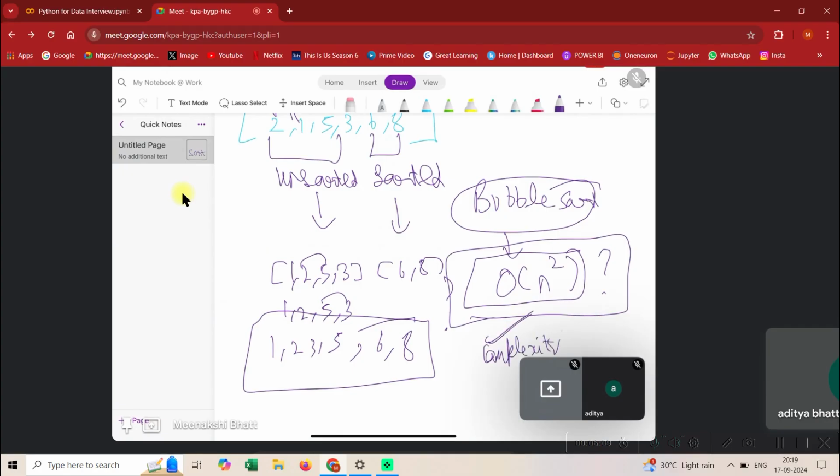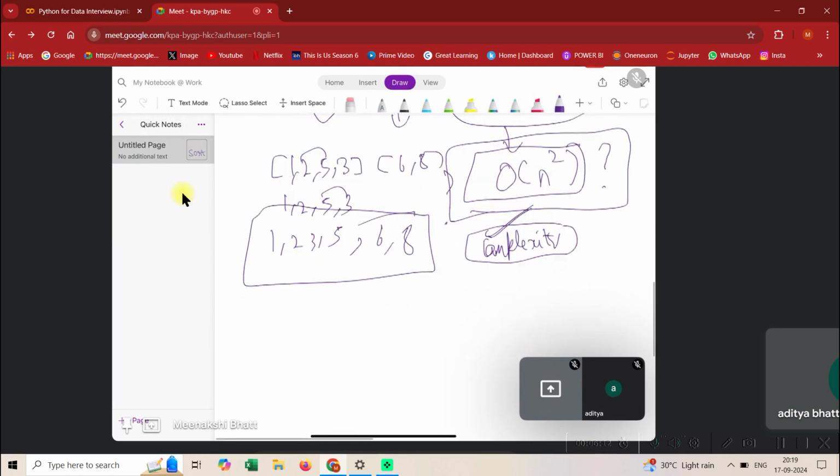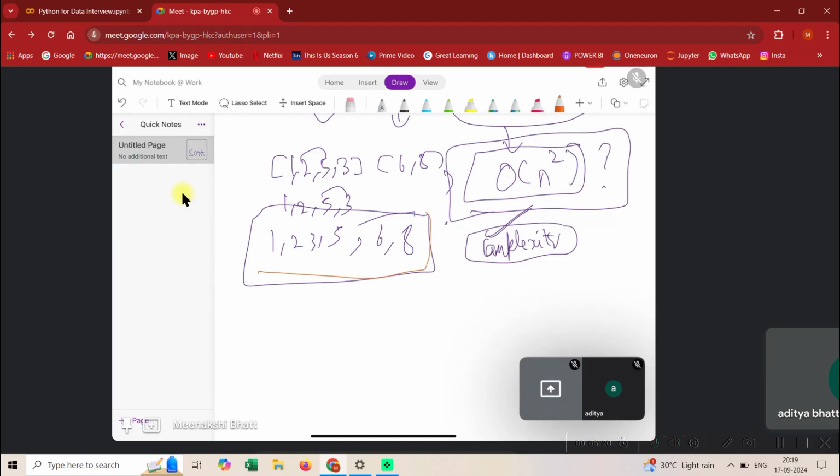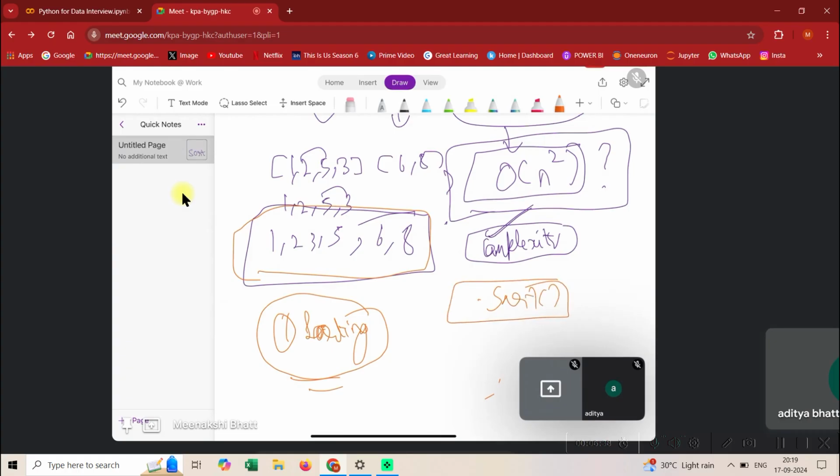Even if you skip this part, it is not very important, but the question is whether you are able to understand at least one sorting algorithm, and you can tell the recruiter that, hey, I'm not from a DSA background, but I understand sorting. Anyhow, these days the best sorting methods are hybrid sorting, and I think Python's sort has that, so that's okay. But the recruiter should be able to understand that you have some logic building skills.